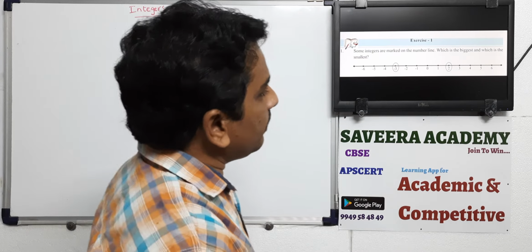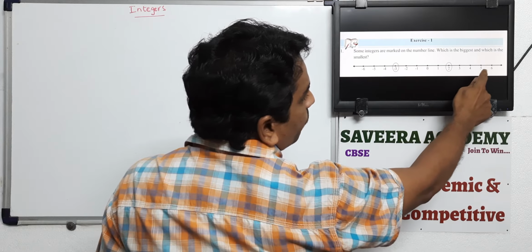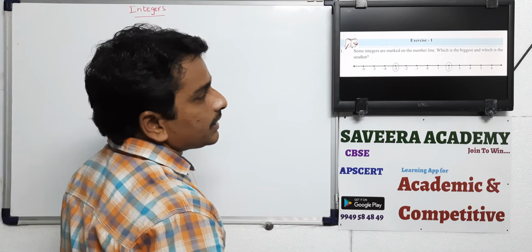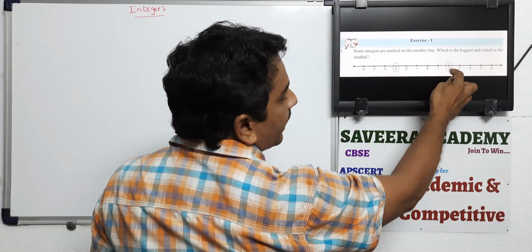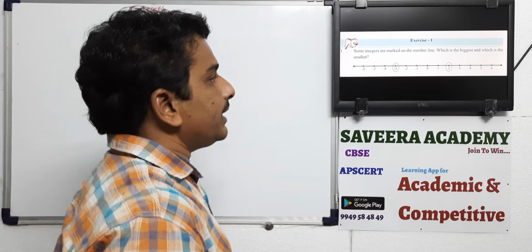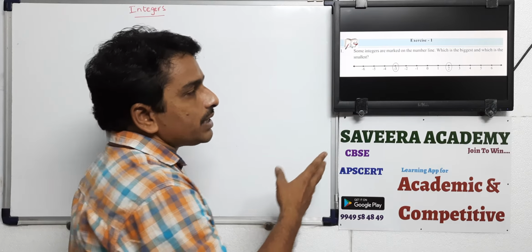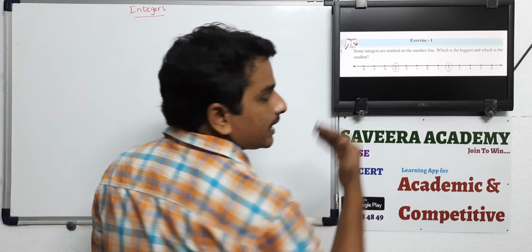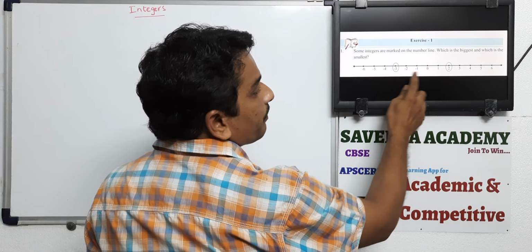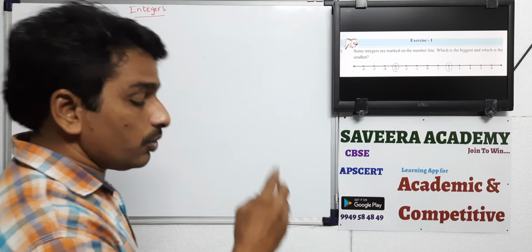Here see, 0, 1, 2, 3, 4, 5, 6, minus 1, minus 2, minus 3, minus 4, minus 5, minus 6. What are the numbers marked here? Here 2 is marked, a positive integer. Here minus 3 is marked, a negative integer. He asked us the biggest and the smallest between these two. The number which is on the right side is always bigger. So that's why here 2 is the biggest number and minus 3 is the smallest number, in between those two numbers.